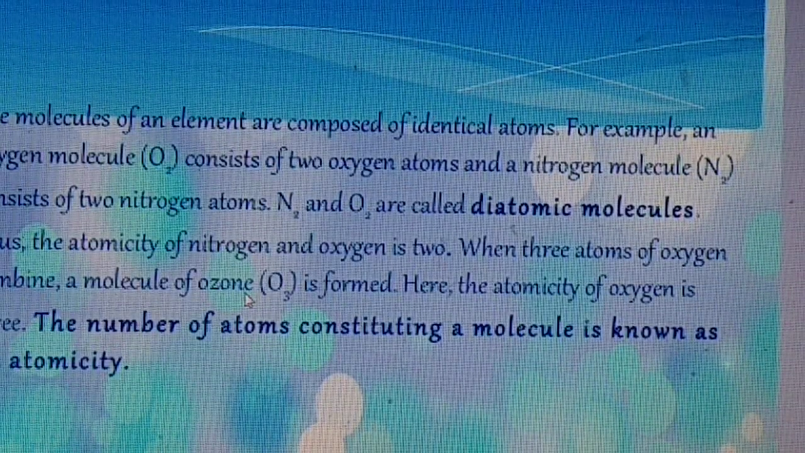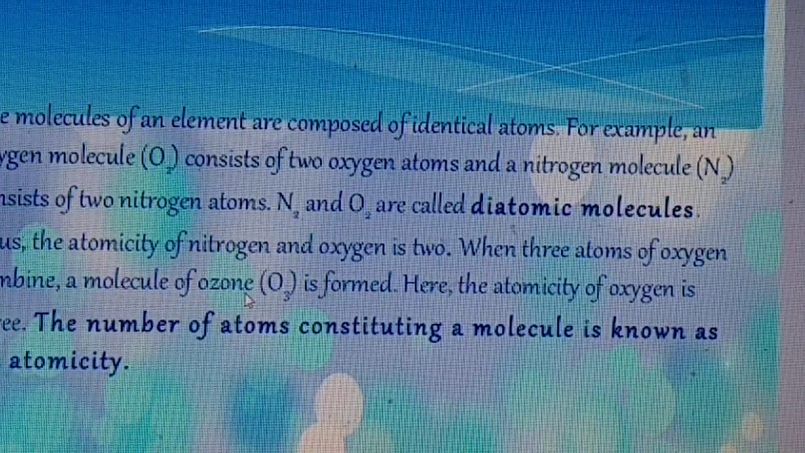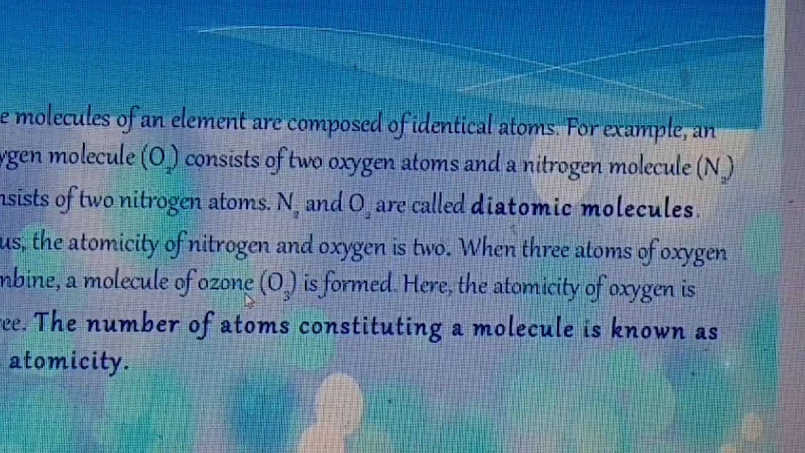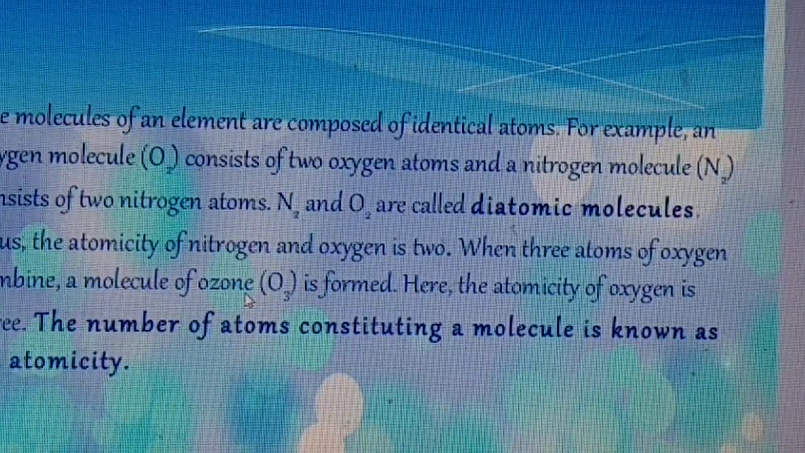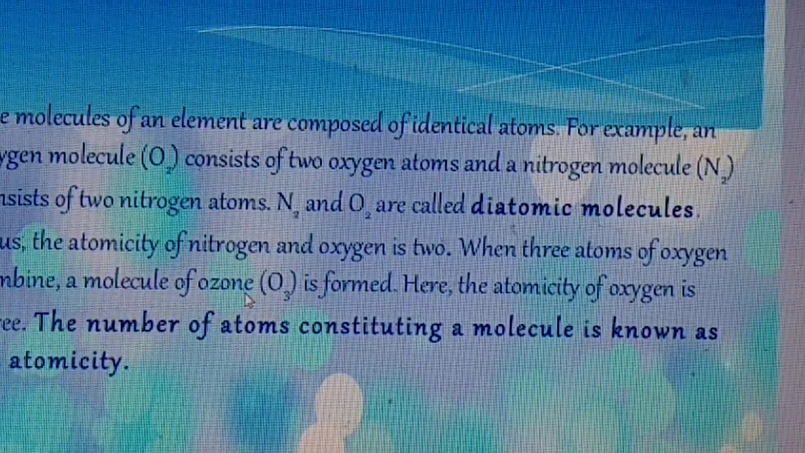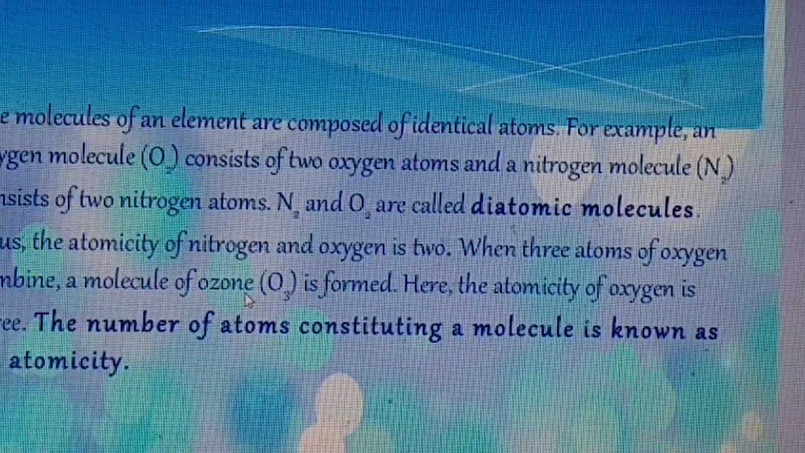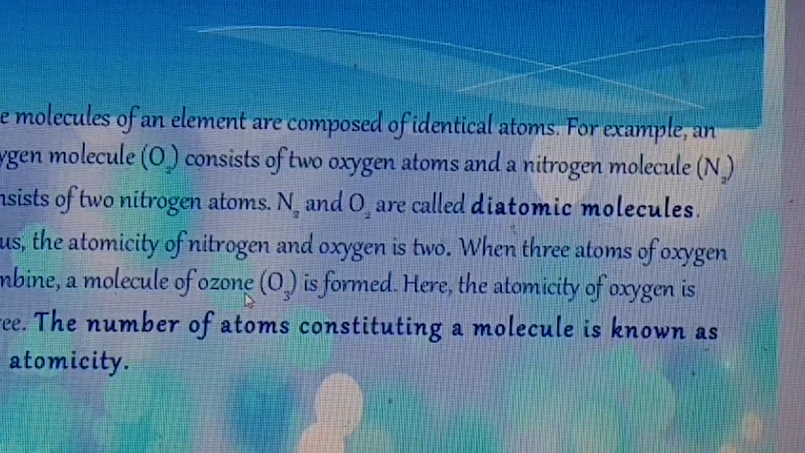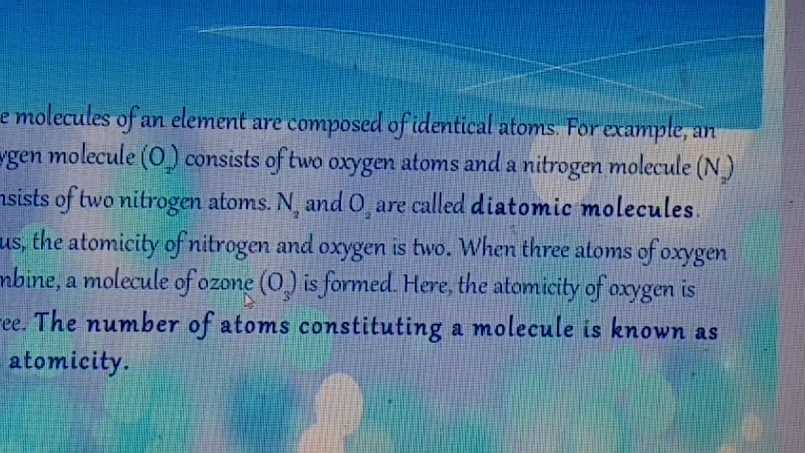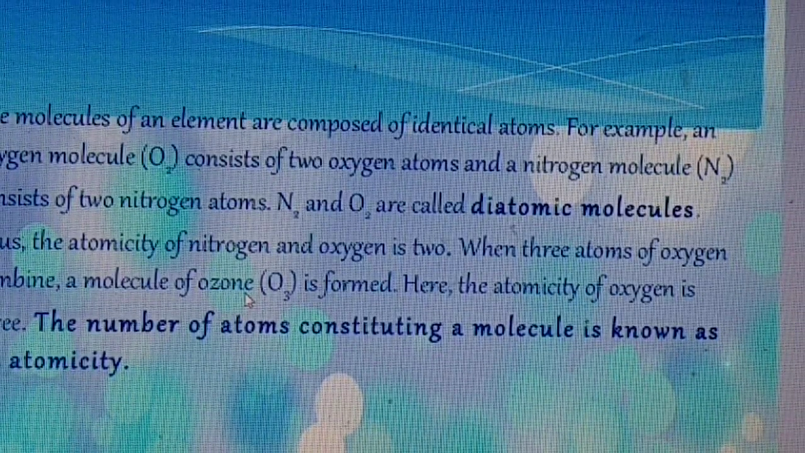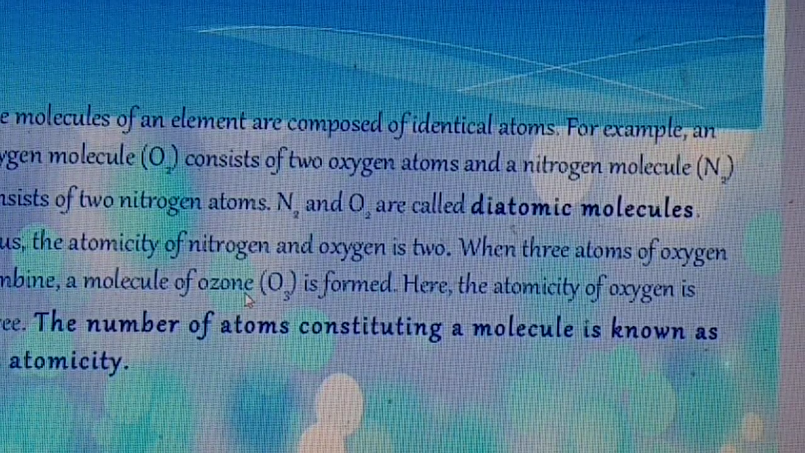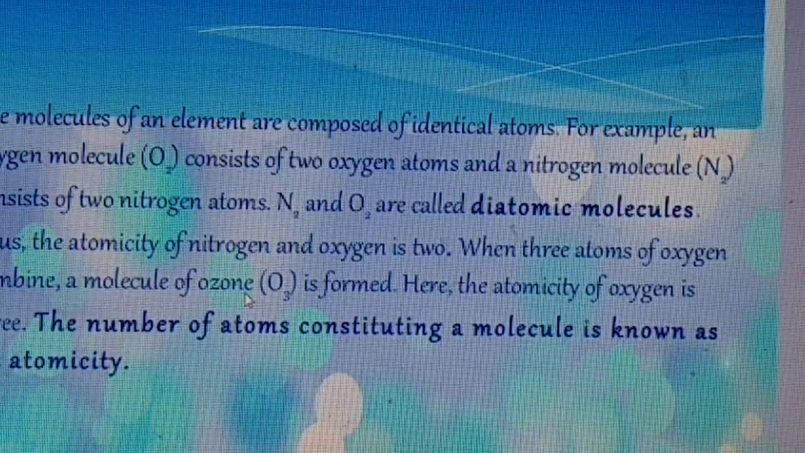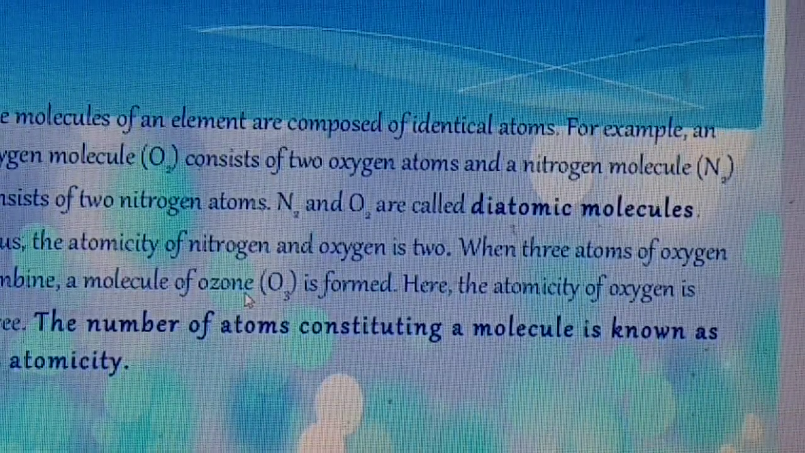Molecules of elements. The molecules of an element are composed of identical atoms. For example, an oxygen molecule O2, nitrogen molecule N2. In these molecules, how many atoms are present, my dear students? Yes, the answer is right, that is 2. So these are diatomic molecules. The number of atoms present in a molecule is known as its atomicity.